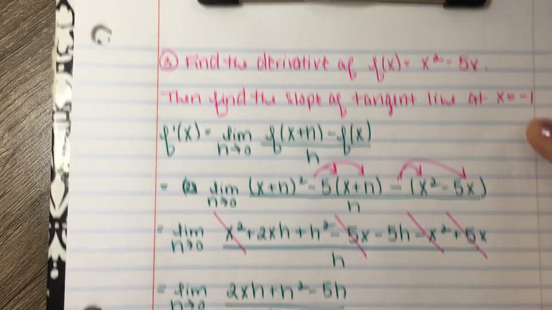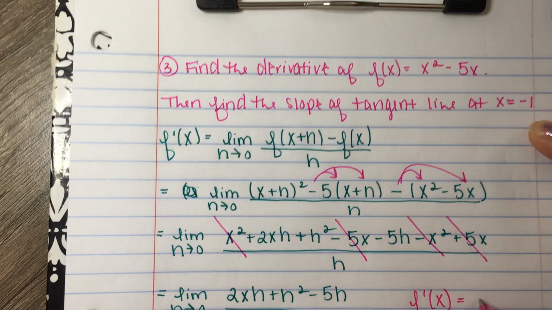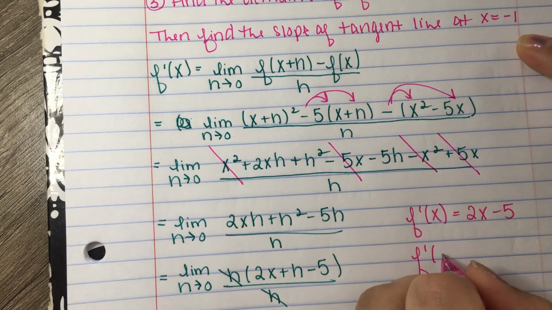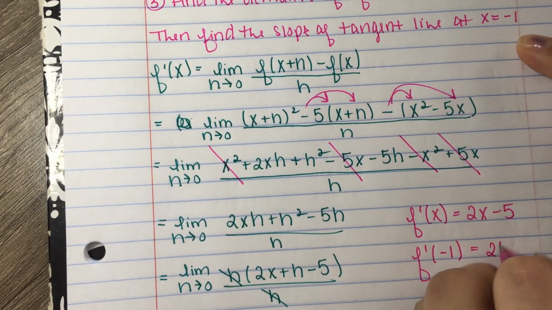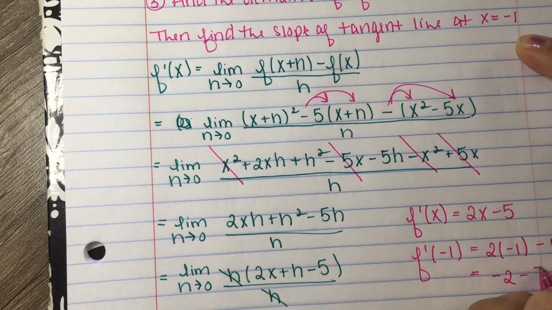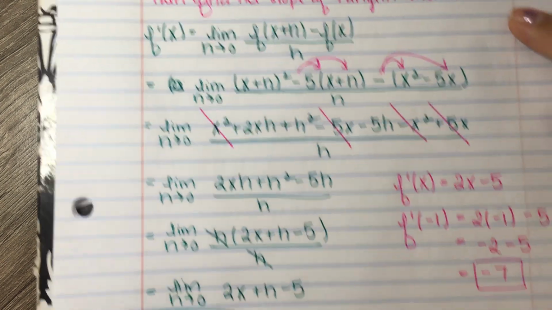All right, and then my goal is to find the slope of the tangent line. Okay, I know the slope of the tangent line is my derivative, which is 2x minus 5. So I'm going to evaluate my slope of the tangent line at x equals negative 1. And we're going to simplify. We're going to have 2 times negative 1 is negative 2 minus 5. And the slope of the tangent line at that specific x value is negative 7.